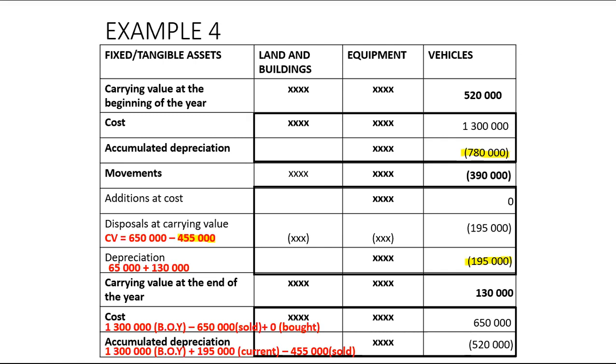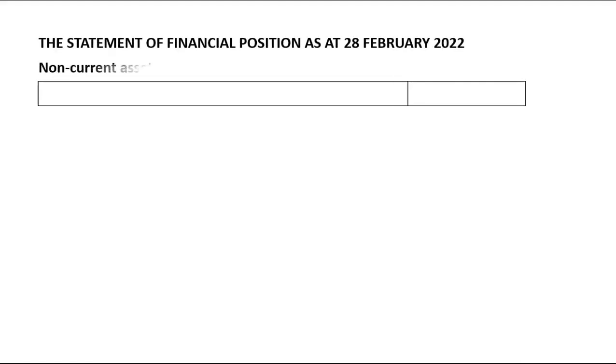Now, that 130,000, we normally will take it to the statement of financial position under non-current assets, and you'll put it there as tangible assets at carrying value. So you will simply put it here, all right?